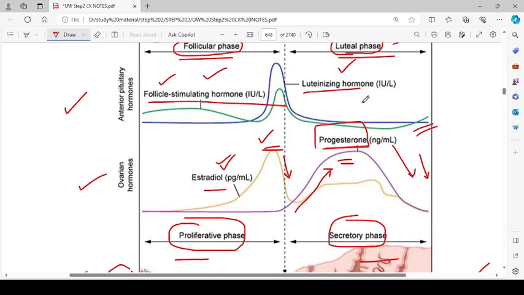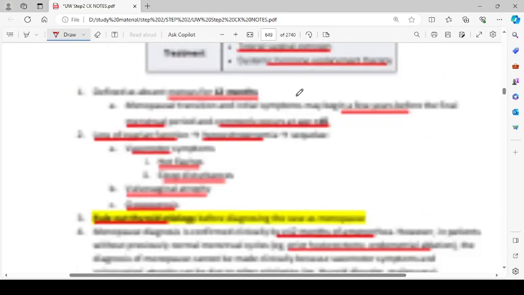So there is no negative feedback inhibition of the FSH production from the anterior pituitary, and because there is no downregulating effect of the estrogen, the FSH level will be elevated. So increased FSH level is a diagnostic point for the menopause.